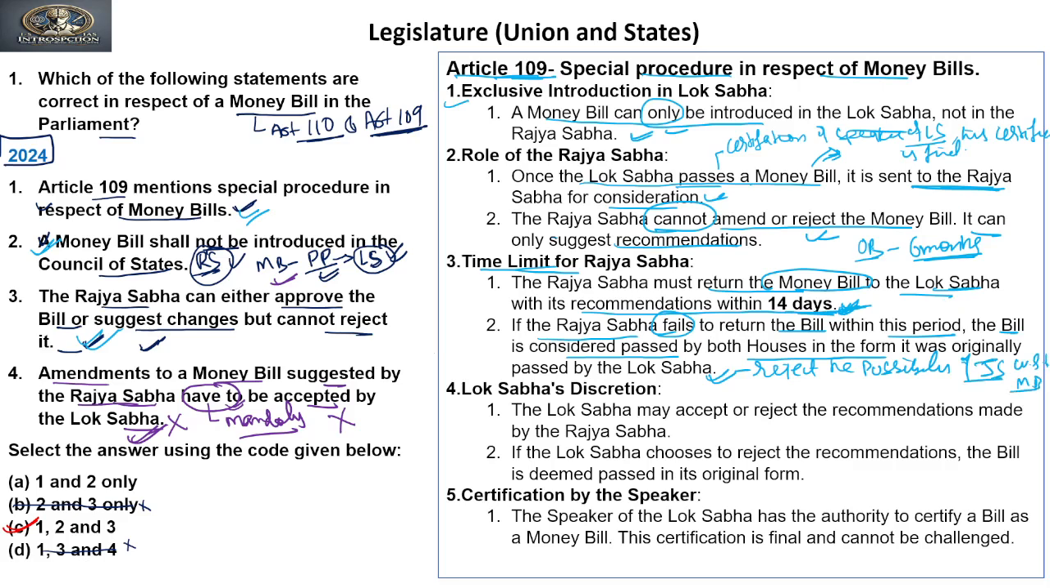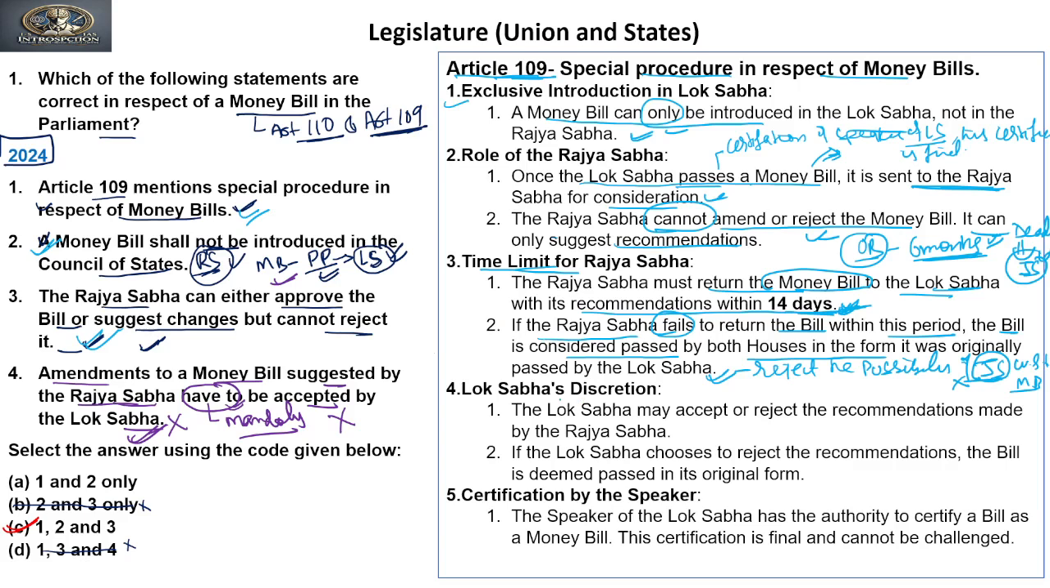But in the case of an ordinary bill, if the Rajya Sabha does not return the bill within a period of 6 months, this will be considered a deadlock between the two houses. And if there is a deadlock, then a joint sitting is called by the President. But the provision of joint sitting is not available in the case of a money bill. Clear?